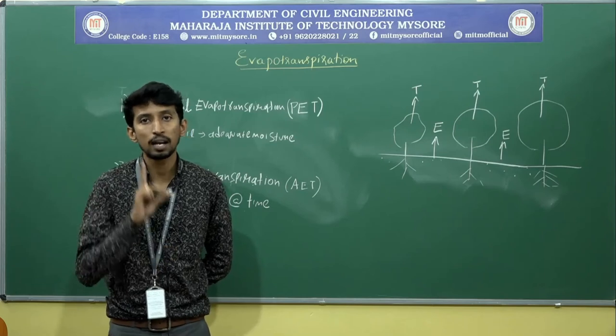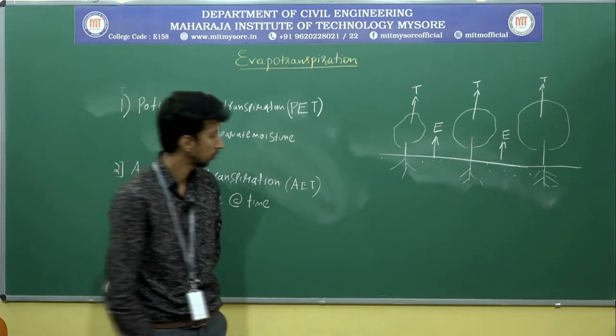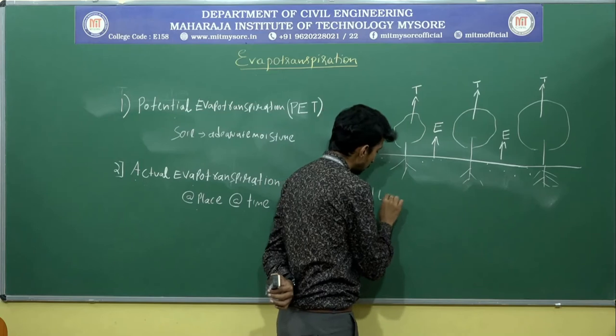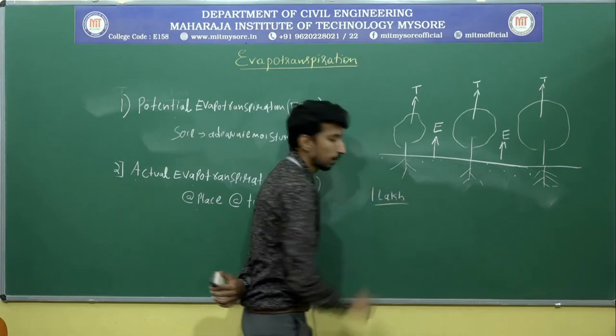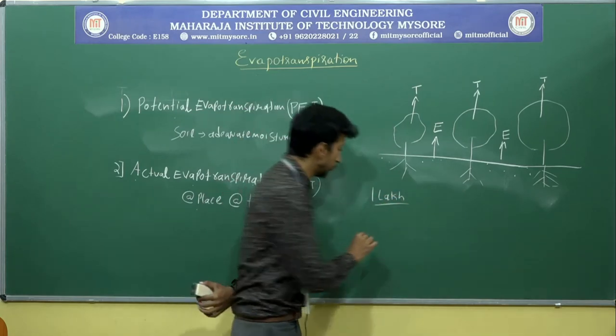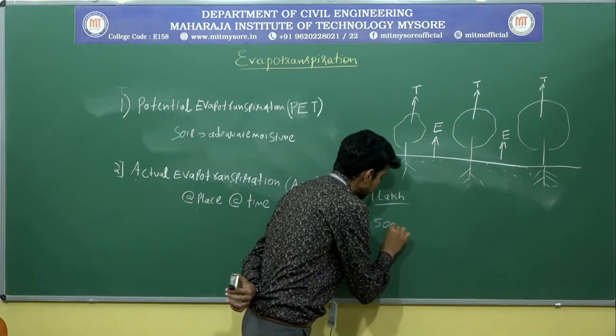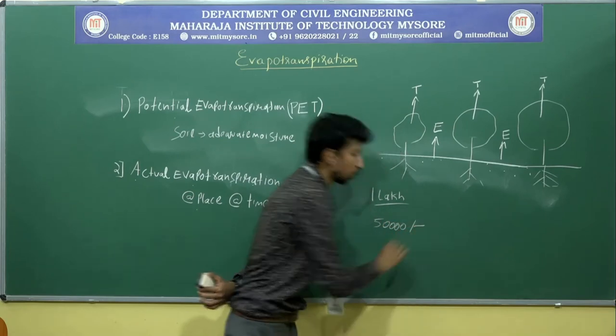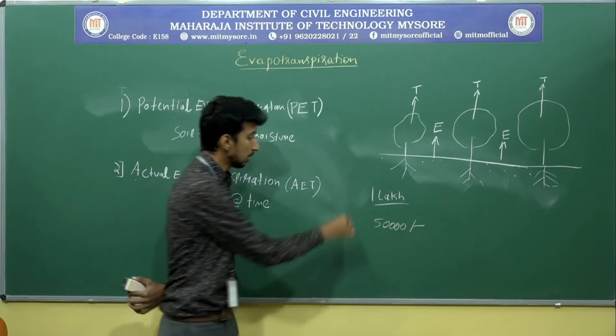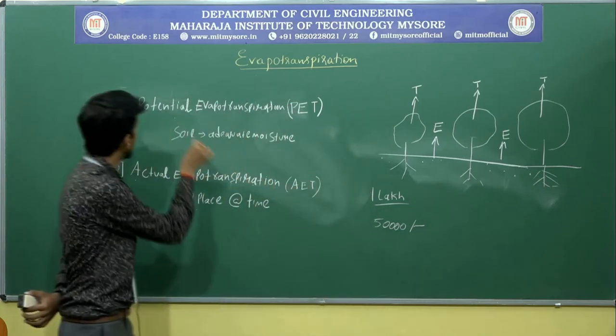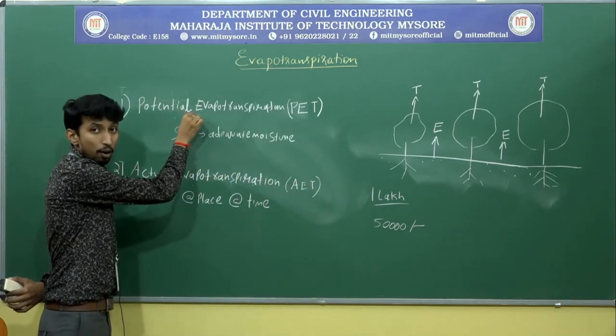I require 1 lakh rupees, but I have only 50,000 rupees. This 1 lakh is nothing but potential evapotranspiration.